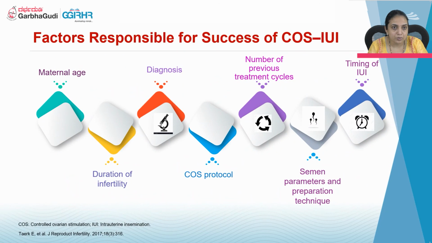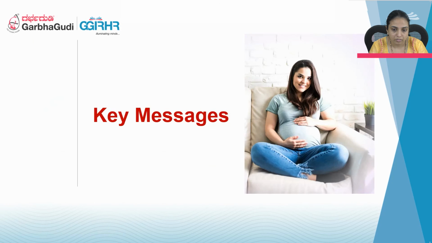So what are the factors which are responsible for success in controlled ovarian stimulation? One is maternal age, duration of infertility, diagnosis, protocol, and the number of previous treatment cycles, and semen parameters and preparation techniques, and timing of IUI. So these things, the tips and tricks to improve the IUI success rate, will be discussed in the next session.